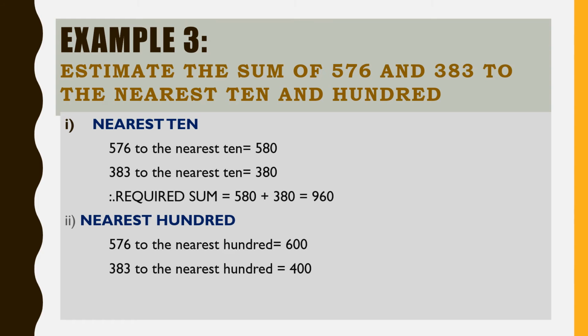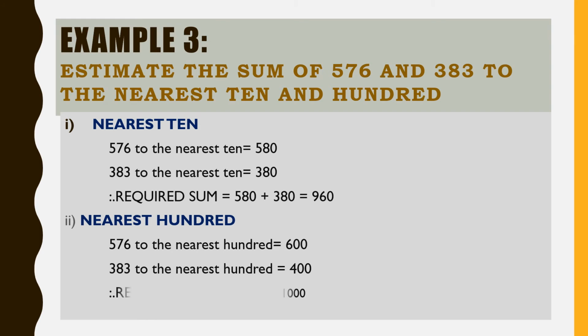Next we have 383 to the nearest 100. Now here we need to see the number in the tens place. It is 8. It's more than 5. Now what do we need to do? Add 1 to the hundreds place and keep the values in the ones and tens place as 0. So we have 600 and 400.